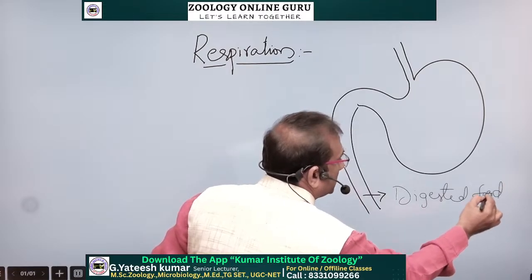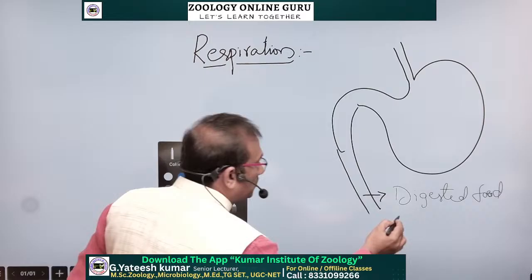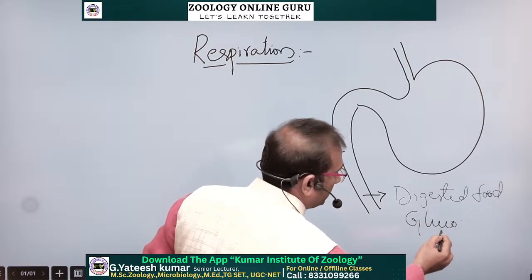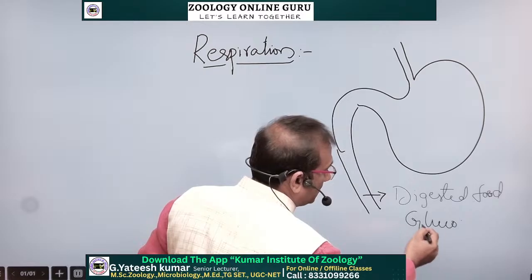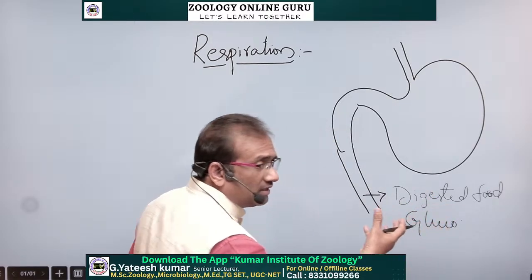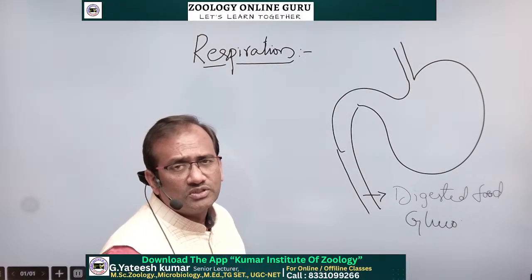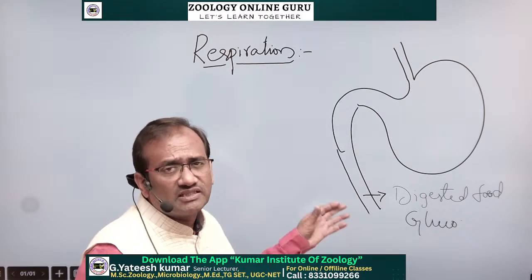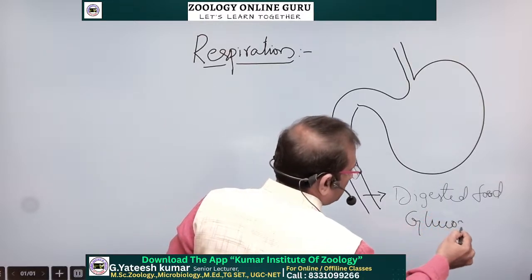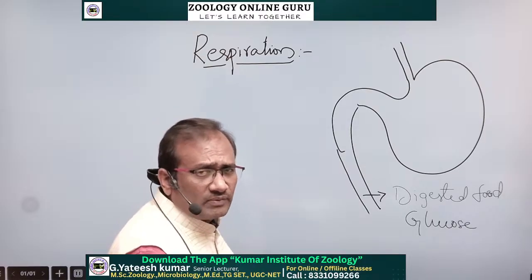What is the digested food? The bulk of the digested food is glucose. Because in the food material, in the everyday lunch, breakfast, dinner, we take rice as the food material. So rice carbohydrate digested into glucose, fructose, galactose. We discussed it in the human digestive system. So in this digested food, glucose, amino acids, glycerol, fatty acids, all are present.